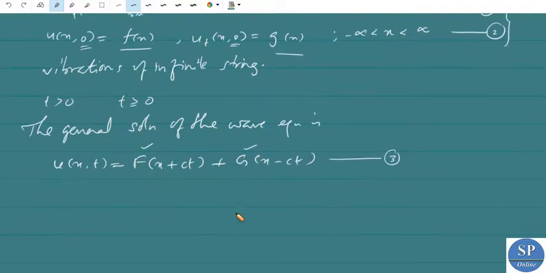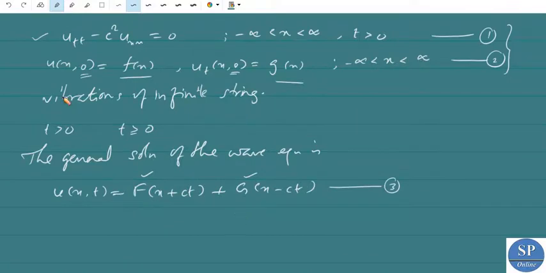So we have to apply the given conditions u(x,0) equal to f(x) and u_t(x,0) equal to g(x). This is the velocity at time t equals 0 and this is the amplitude u at time t equals 0. Applying the first condition, u(x,0) equal to f(x), we have from this, when t equals 0, F(x plus 0) plus G(x minus 0) is equal to f(x).